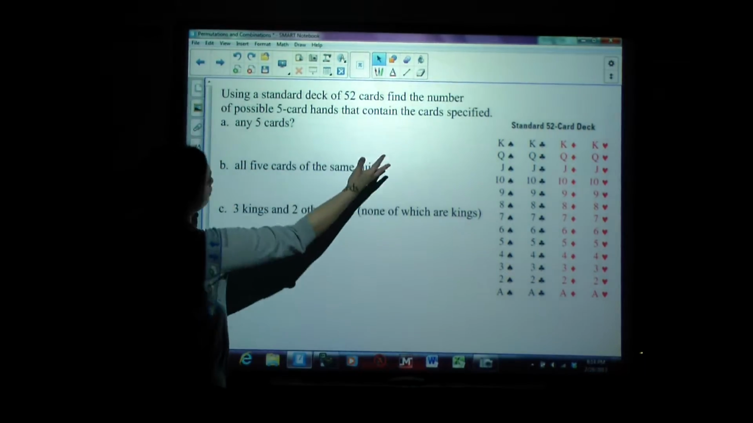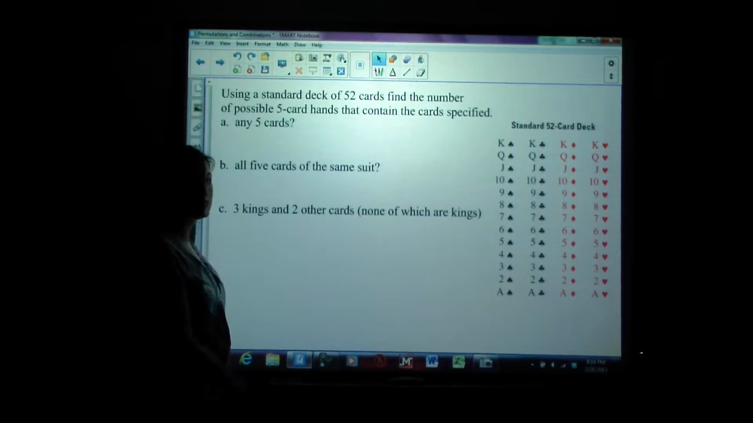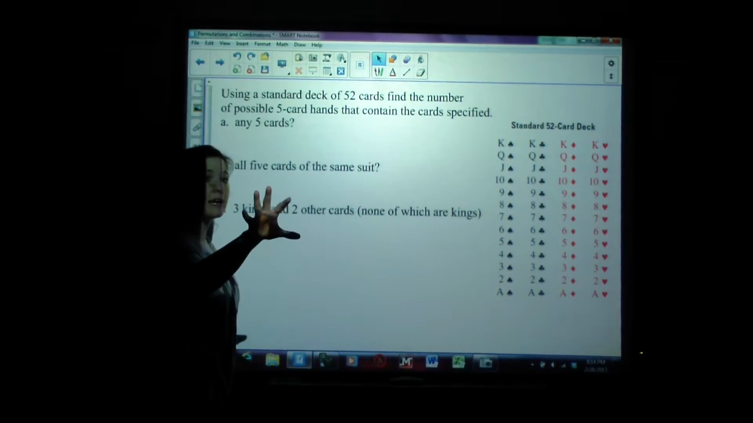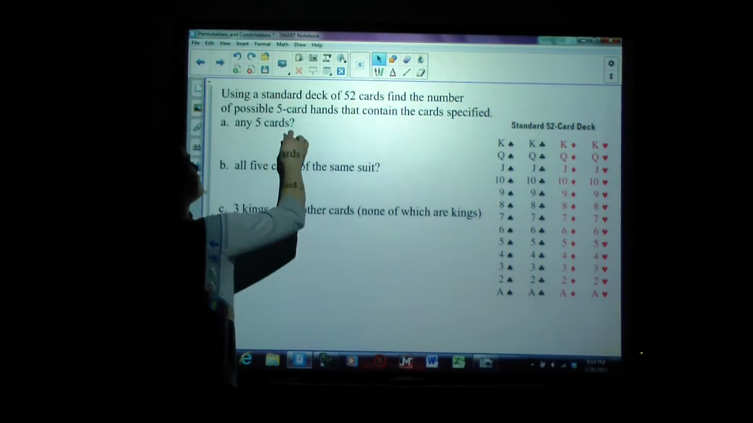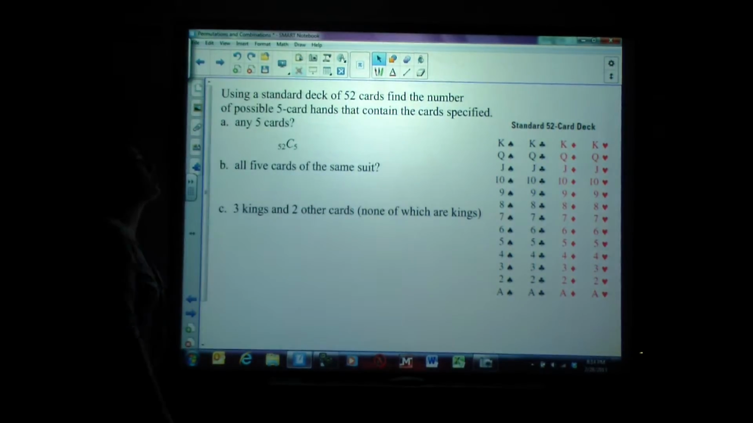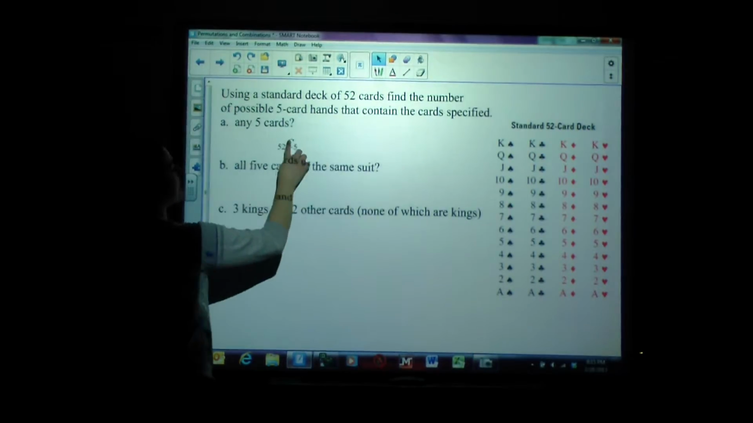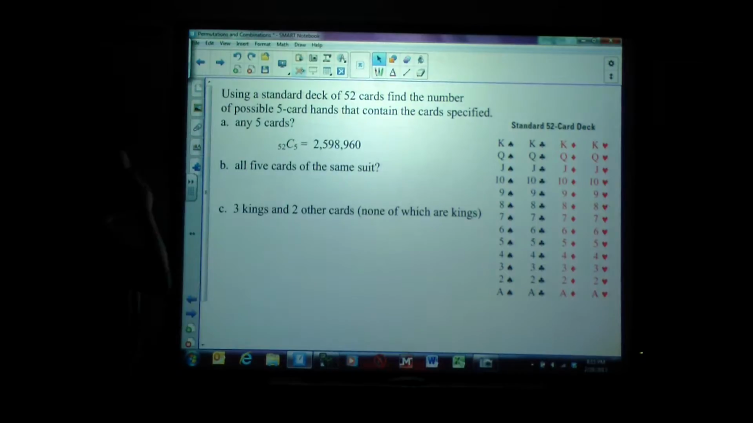The answer is 52. And how many am I being dealt? 5. Again, does the order matter? No. That's why the number of ways to be dealt 5 cards is simply 52 combinations of 5. And if I take 52 combinations of 5 in my calculator, I find that there's actually 2,598,960 different ways to be dealt any 5 cards.